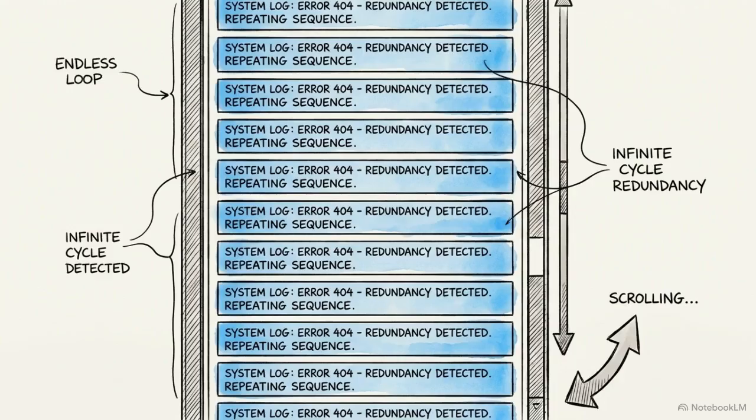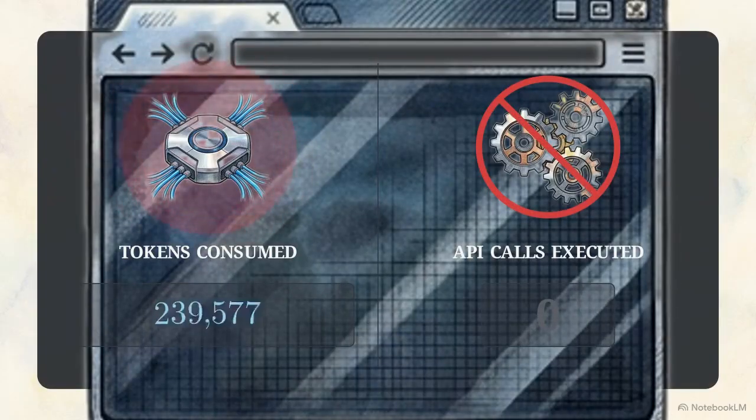The agent continuously processes historical states and generates redundant, homogeneous solutions, churning through tokens without ever executing a single API call to advance the workflow.